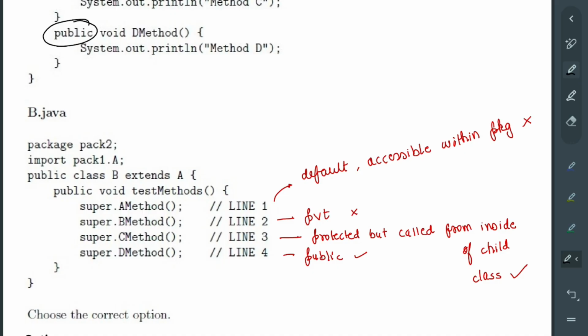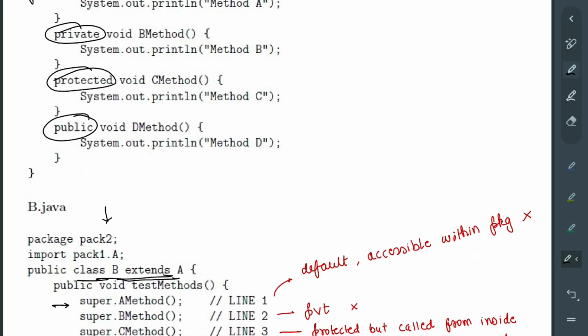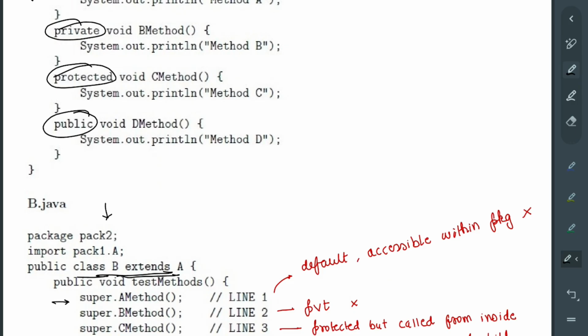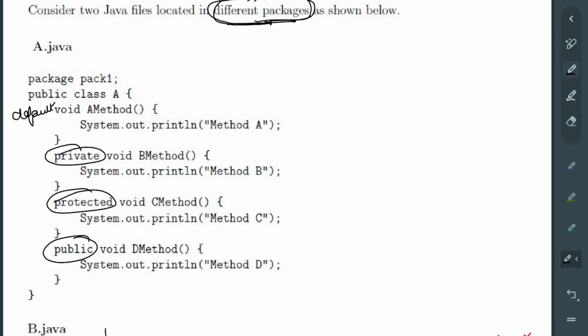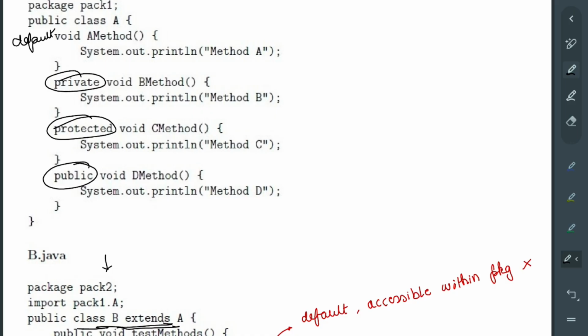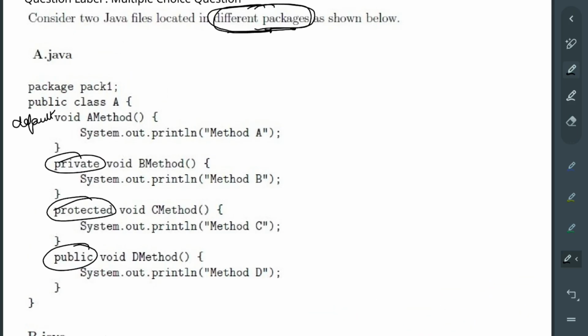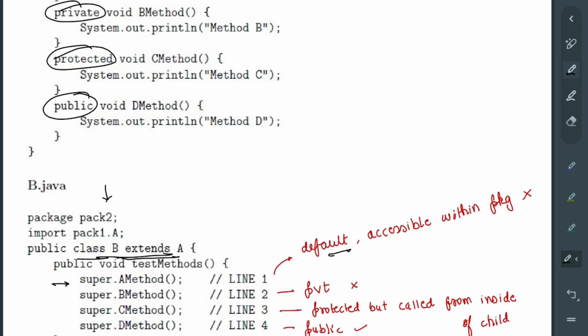So this is our second package. It is extending class A. Inside this package there is a class which is extending the class A. So what all will it be able to call? First is super.a method. A method was default. Now where can we call the default method? Default methods are accessible only in the same package, and the question statement has told us that they are different packages, basically meaning pack1 and pack2 are different packages. Since they are different packages, package 2, which is housing the class B, cannot access the super.a method.